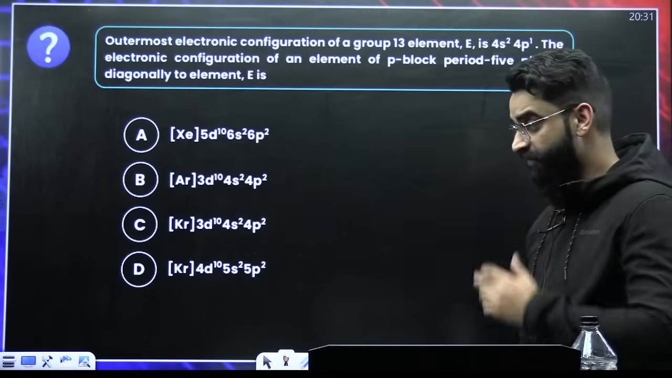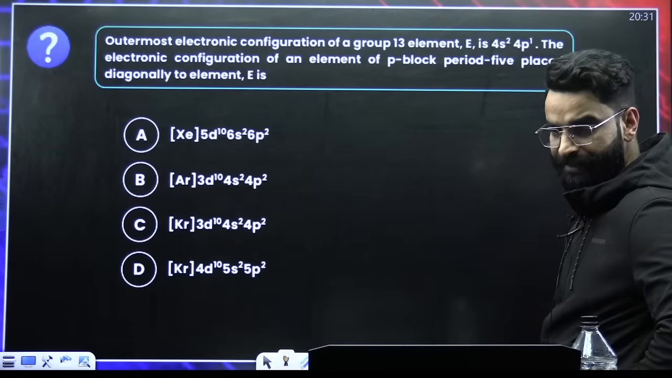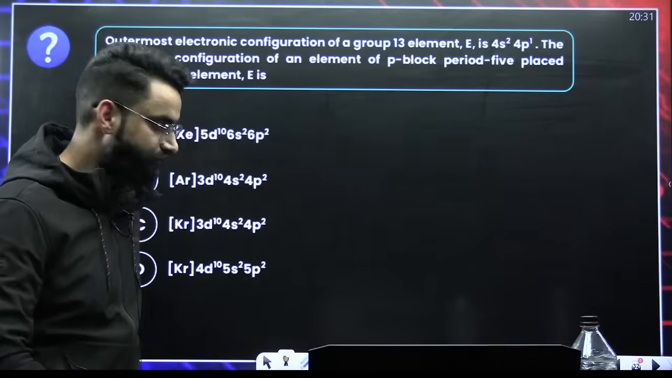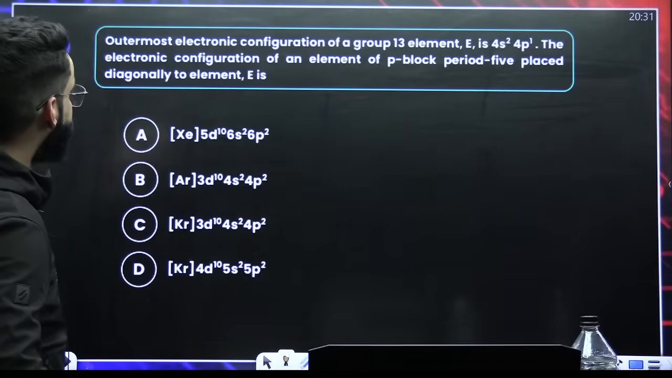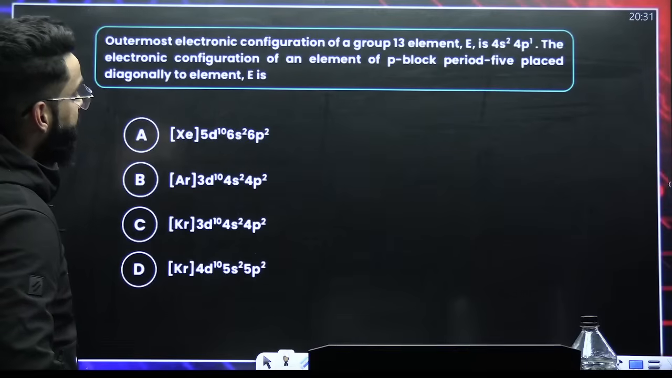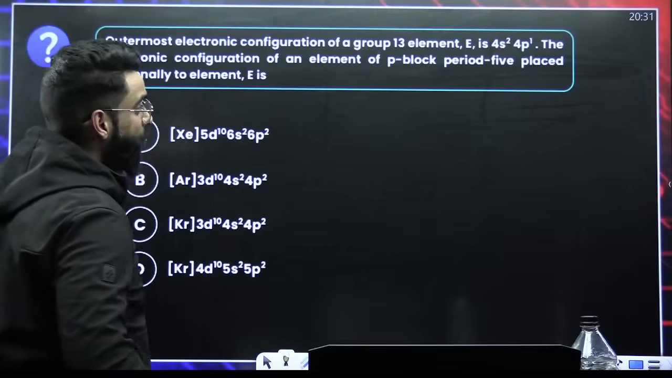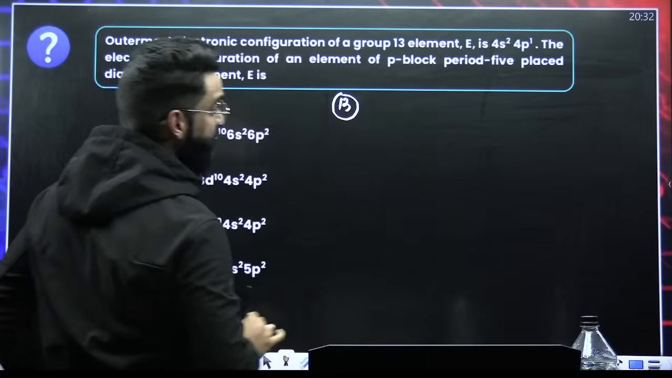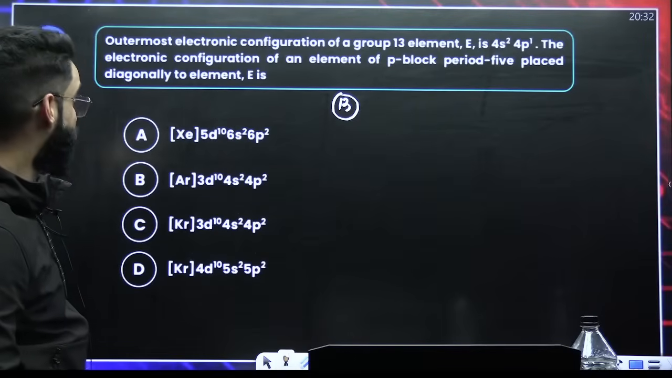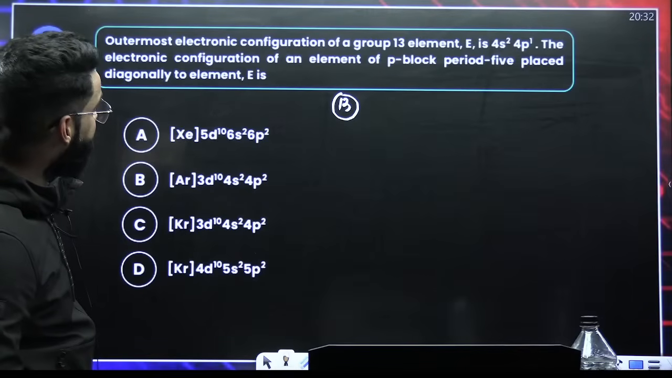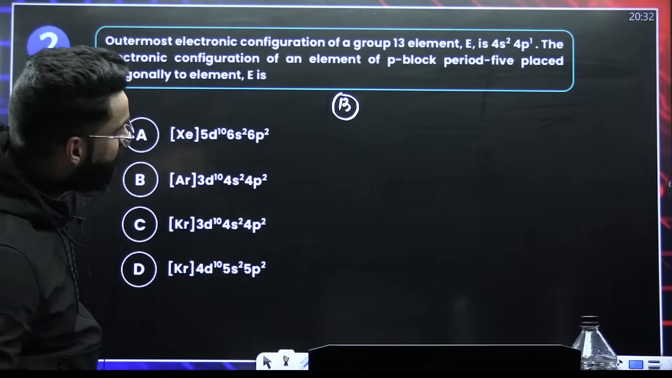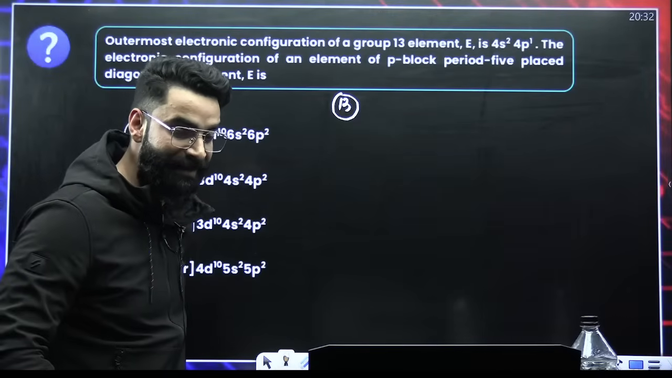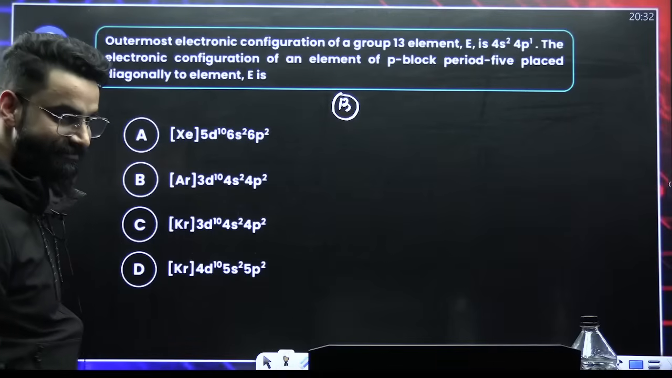What do you think about this one, guys? Quickly. Outermost electronic configuration of group 13 element E is 4s2 4p1. The electronic configuration of the element of P block, period 5, placed diagonally to the element E. Tell me the answer of this question. Quickly.